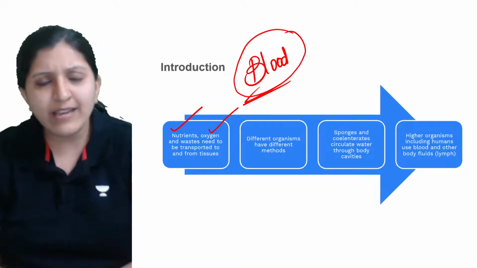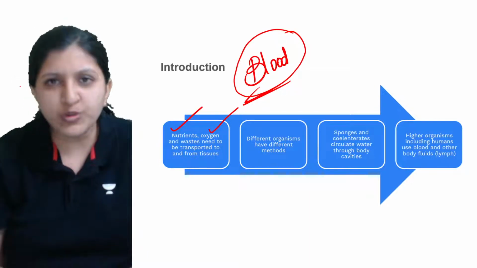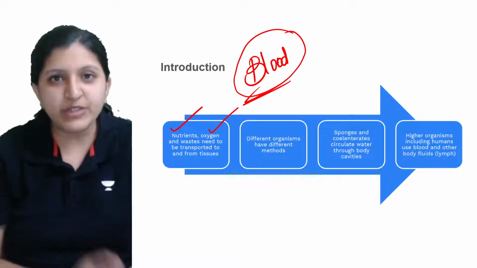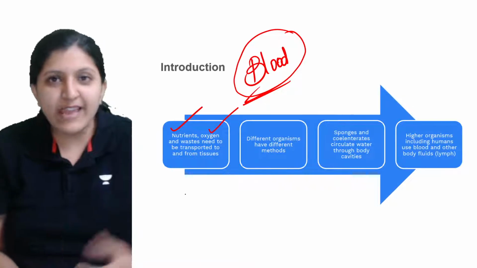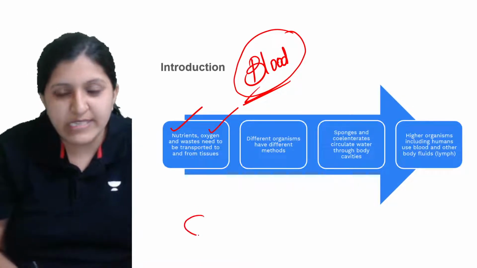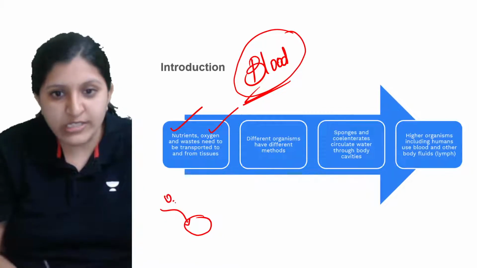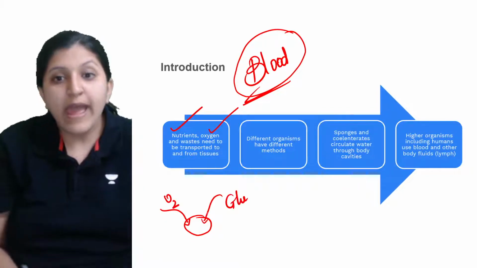So what exactly is happening? Yes, blood is supplying nutrition and oxygen, but what exactly is the use? You know that, right? Cellular respiration. Now this is a cell, and it is supplied with oxygen and with glucose.